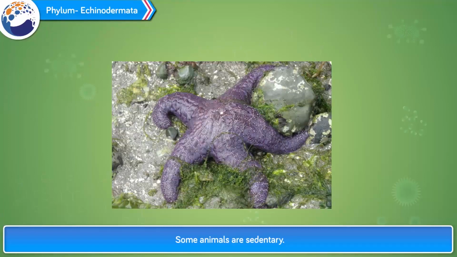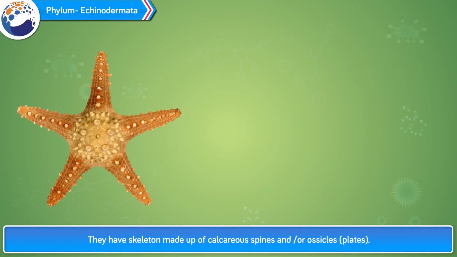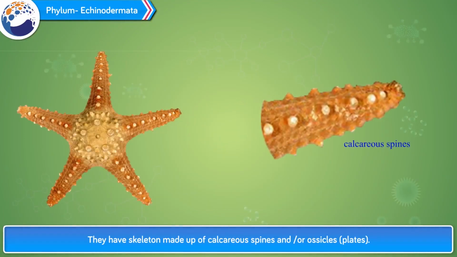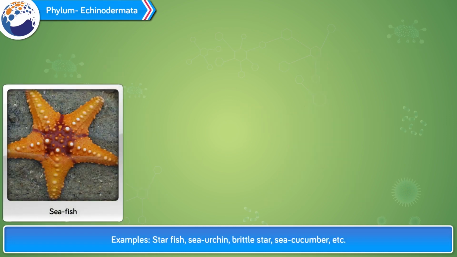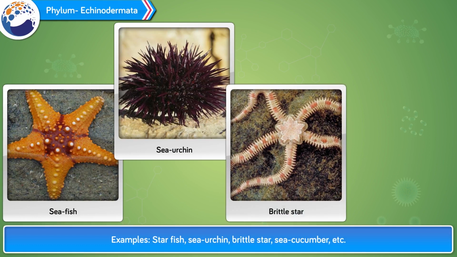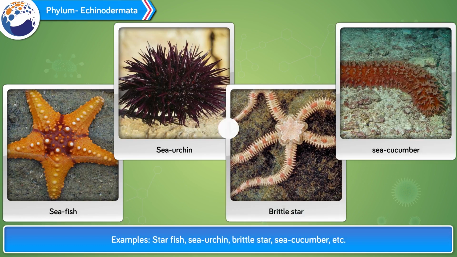Some animals are sedentary. They have a skeleton made up of calcareous spines and or ossicles, plates. These animals have good ability of regeneration. These animals are mostly unisexual. Example, starfish, sea urchin, brittle star, sea cucumber, etc.